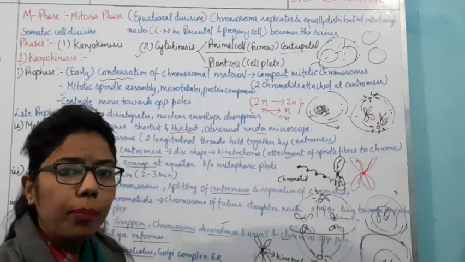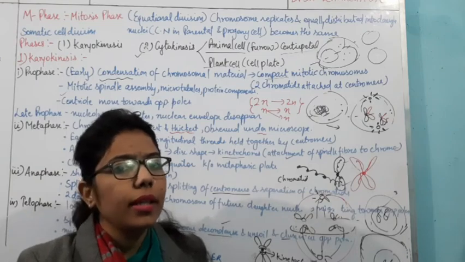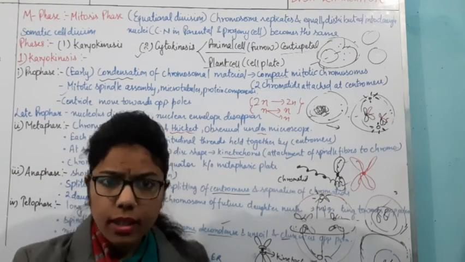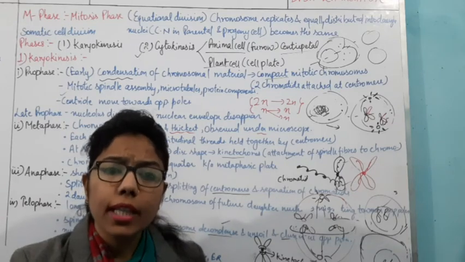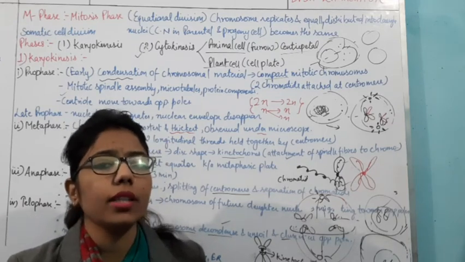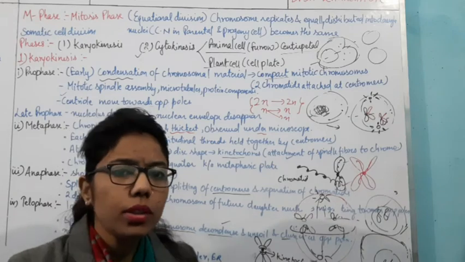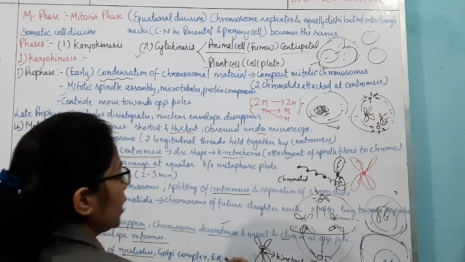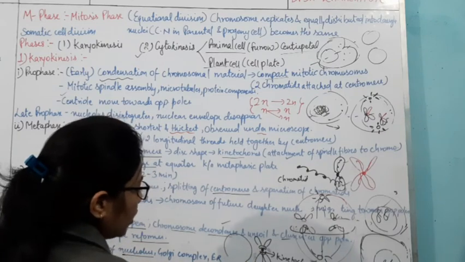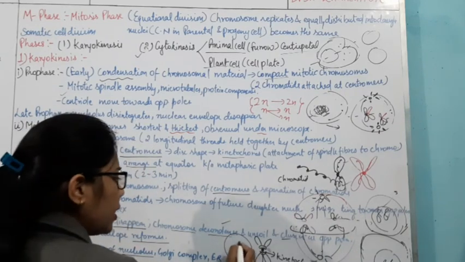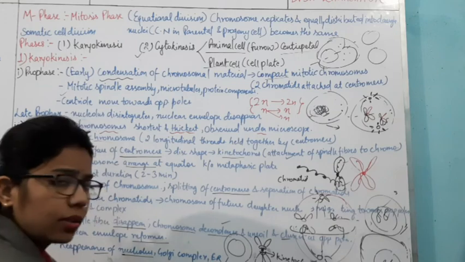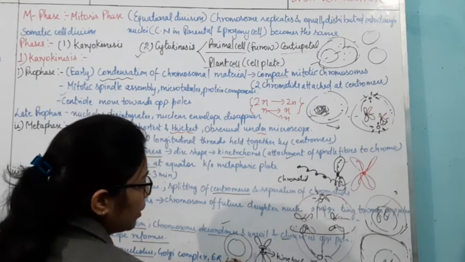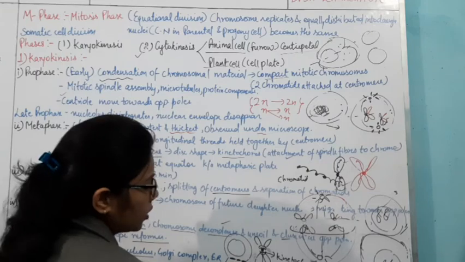Now the other one is the plant cell. What do you understand by it? We know the plant cell has a proper cell wall, and this cell wall is very hard in structure. Due to this, there will be no furrow division. In telophase, the cytoplasm has to divide, so you can see the formation of a plate-like structure.